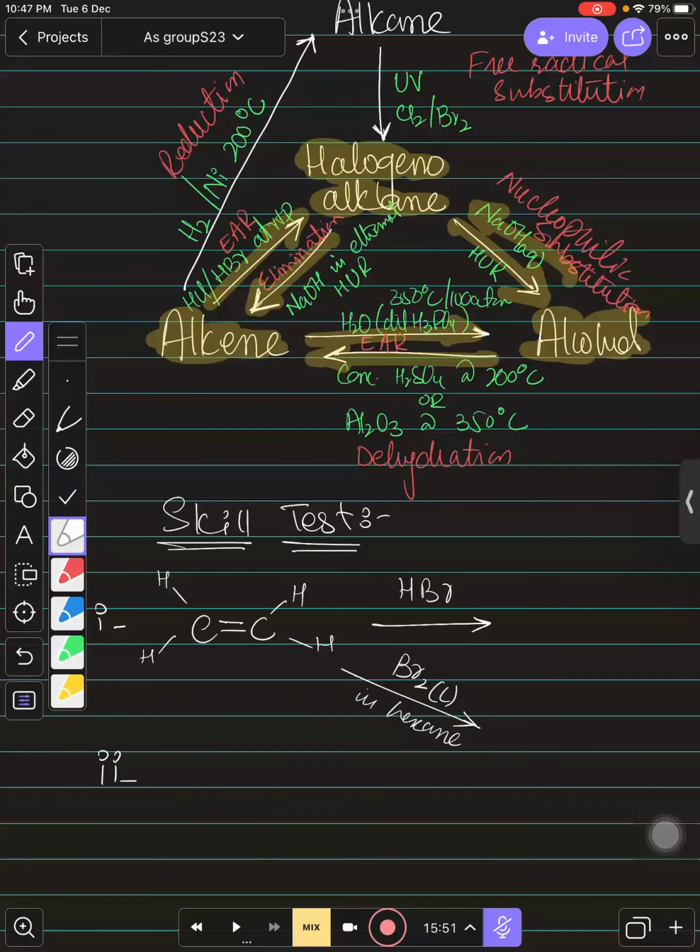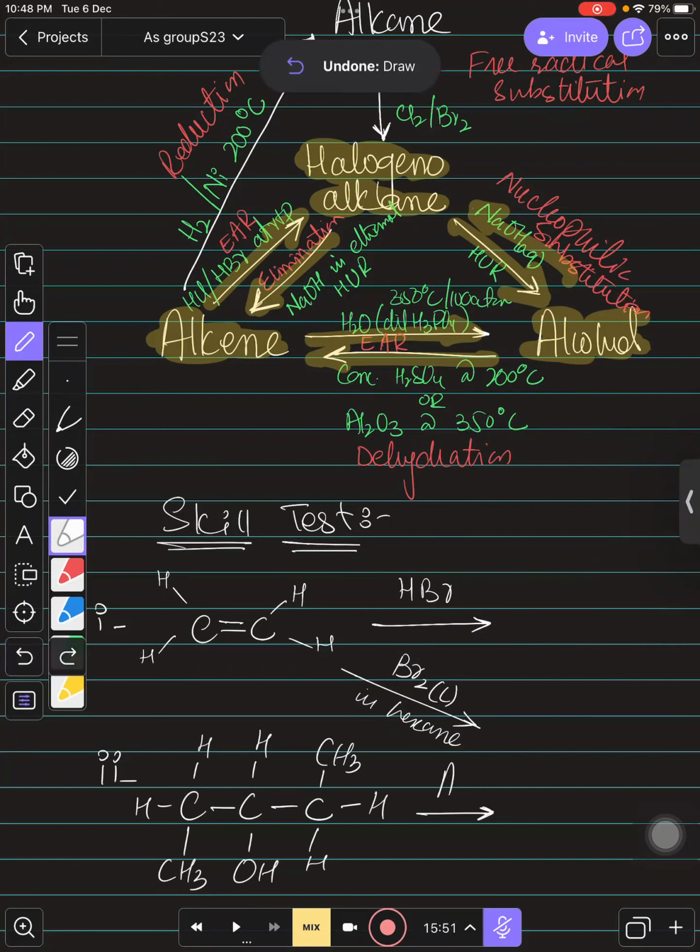Second part is, suppose you have one of the molecules right now like this. This is OH. This is CH3. You have H, H, H, CH3, H, and H. Tell me the possible products if you are reacting it with NaOH in ethanol, and heat under reflux. Right.